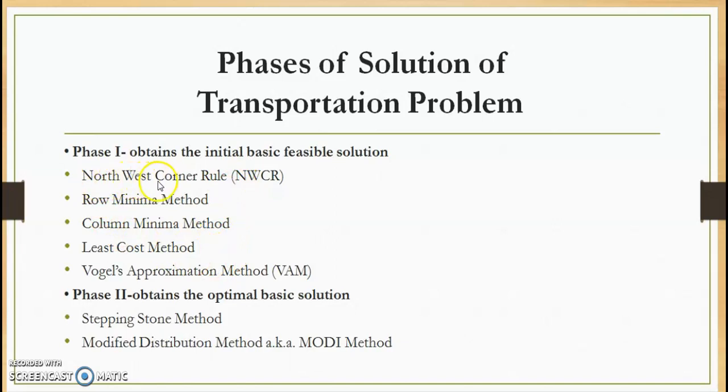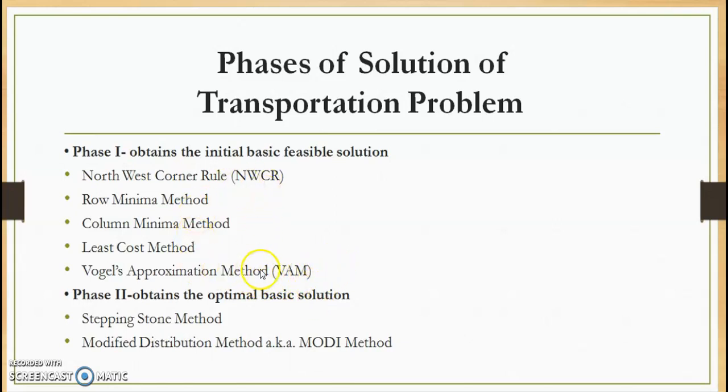The first method is the northwest corner rule, also called NWCR. The next methods are row minimum method, column minimum method, least cost method, and Vogel's approximation method, that is VAM. The least cost method is also called the matrix minimum method. We will discuss NWCR, least cost method, and Vogel's approximation method in this lecture series.